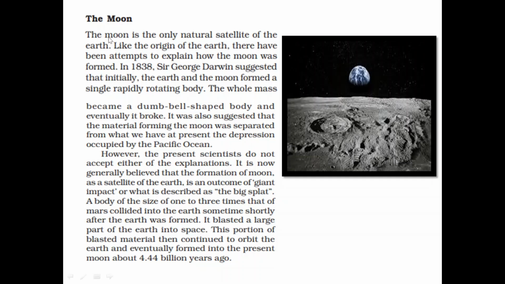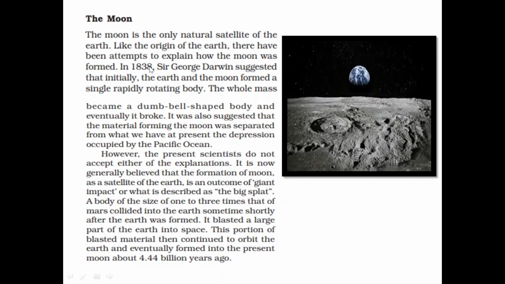The moon. The moon is the only natural satellite of the earth. So we know that the only natural satellite of the earth is the moon. Like the origin of the earth, there have been attempts to explain how the moon was formed.